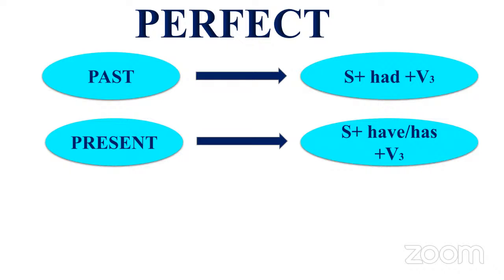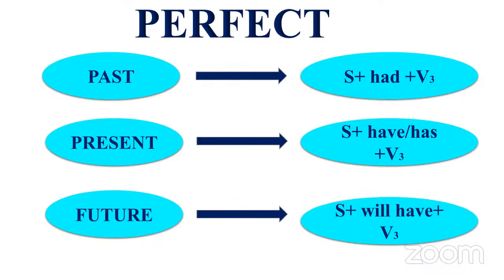Future. Yuvraj, tell me how future perfect will be. Subject plus will. Next? What will come next? Subject plus will have, ma'am. Very good. Subject plus will have plus V3 form of the verb. Very good, Yuvraj. Everyone clap hands for Yuvraj.